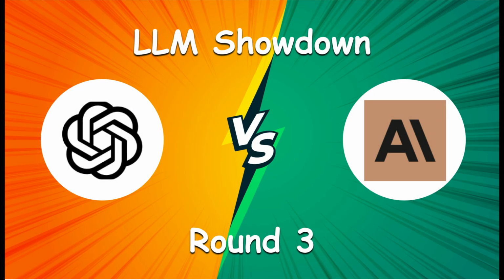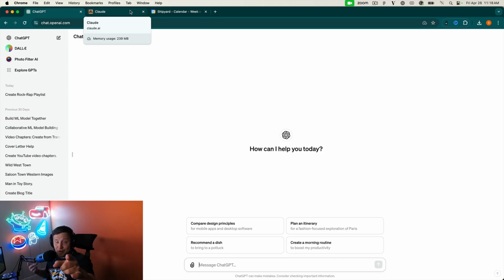So we're going to give coding to ChatGPT in round 2. That's going to lead us into round 3, with Claude taking round 1 and ChatGPT taking round 2. So we're going into round 3 for all the marbles of this large language model showdown. Final round. Fight!